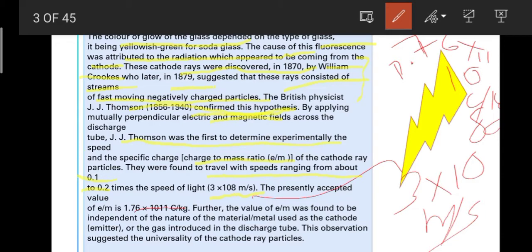And further, the value of e/m was found to be independent of the nature of the material or metal used as the cathode emitter, or the gas introduced in the discharge tube. This observation suggested the universality of the cathode ray particles. Okay. Now, after these observations, we understood the universality of the cathode ray particles.